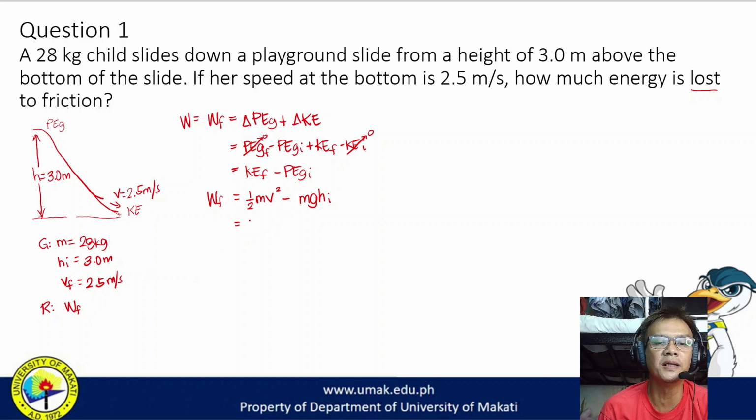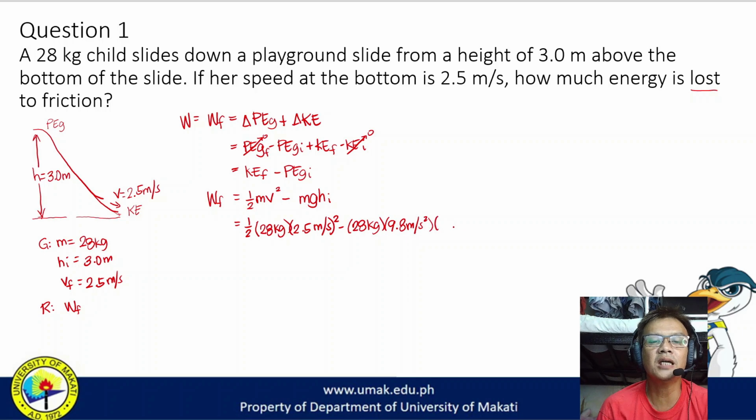So putting in the values, we have 1/2 mass, which is 28 kilograms, times the final velocity, which is 2.5 meters per second quantity squared, minus mgh, mass 28 kilogram, gravity, of course, acceleration due to gravity, which is 9.8 meters per second square, times initial height, which is 3 meters.